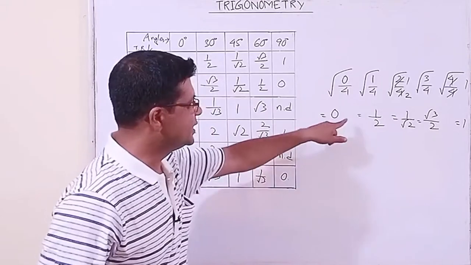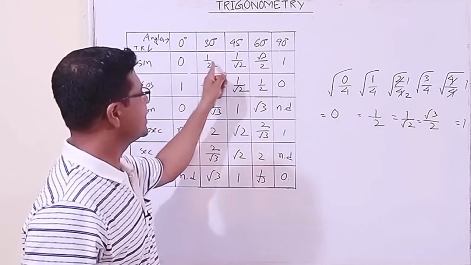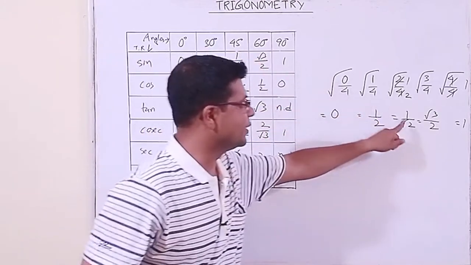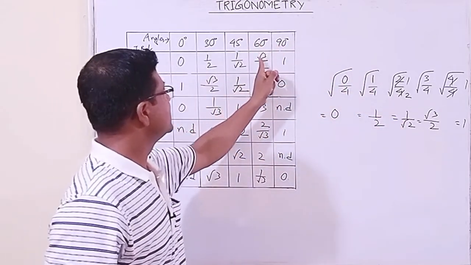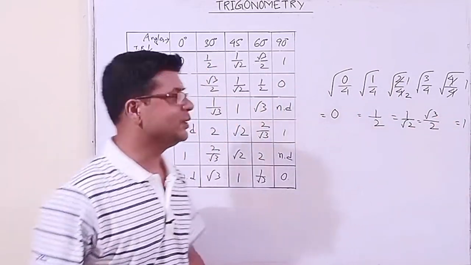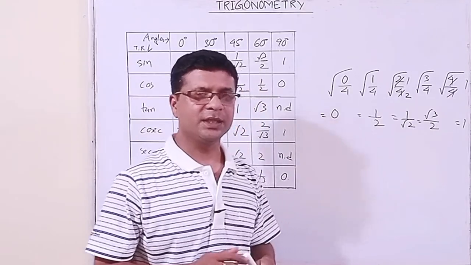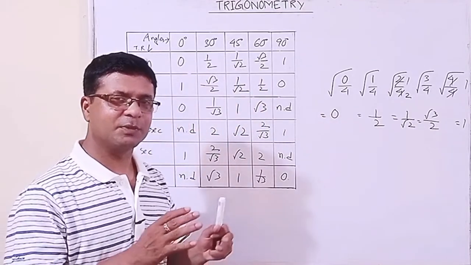Now you can say this is actually the table of sine. Sine 0 0, sine 30 half, sine 45 1 by root 2, sine 60 root 3 by 2, sine 90 1. So in this way we can frame. Another way is there, that one I'll teach in another day. Alright, now let us move to the next topic.